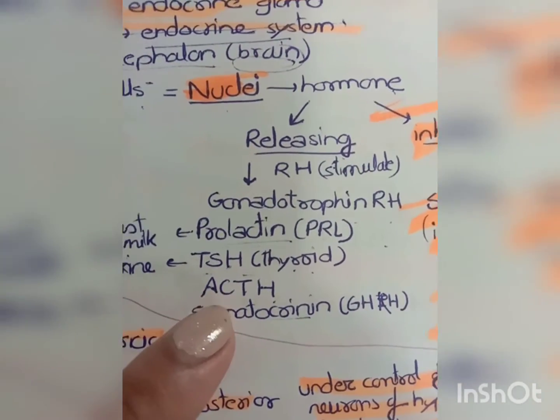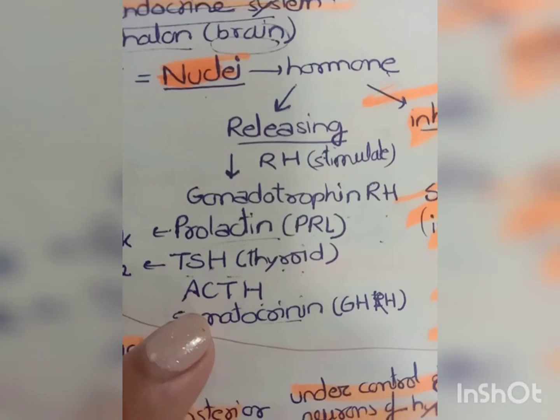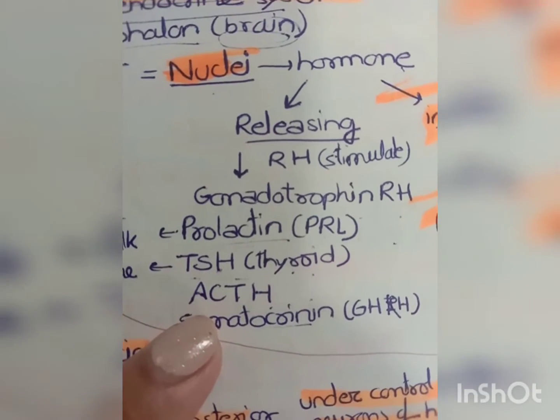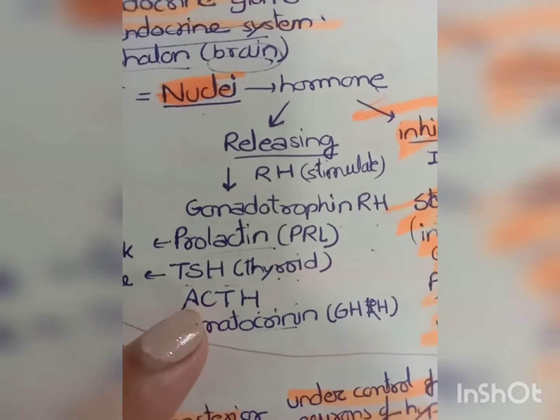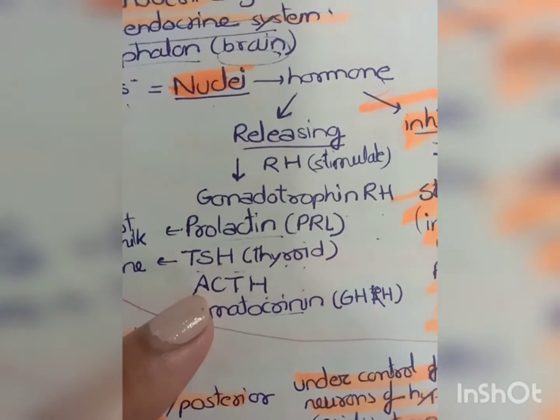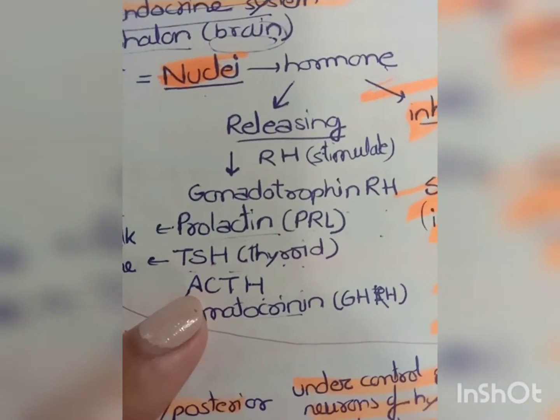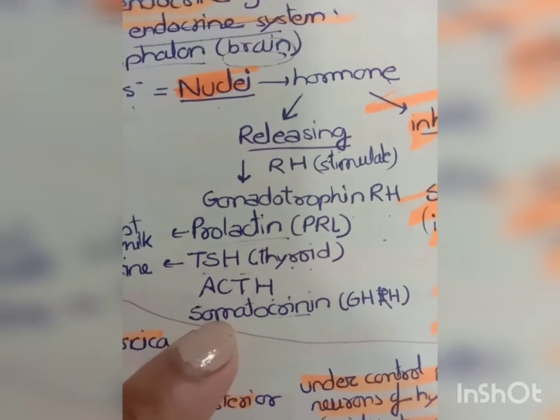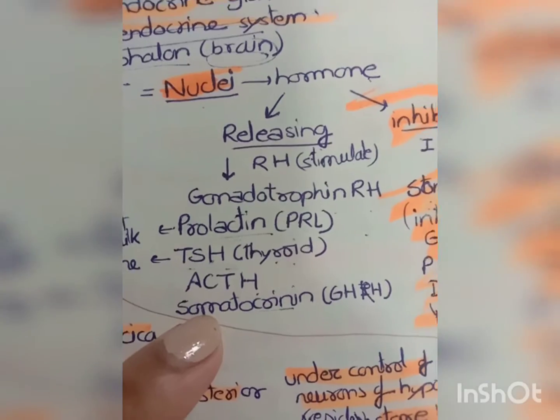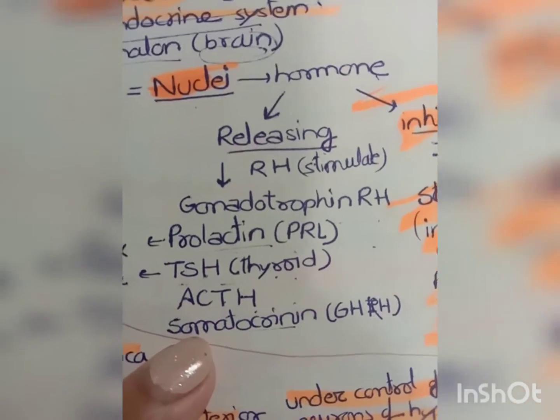Okay. Other is ACTH. The full form is adrenocorticotropic hormone. Okay. So this hormone actually helps in release of another hormone, that is cortisol, which is released by the adrenal gland. The next is somatokinin, that is known as growth hormone releasing hormone.